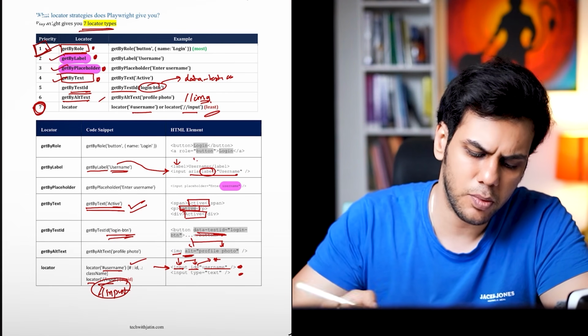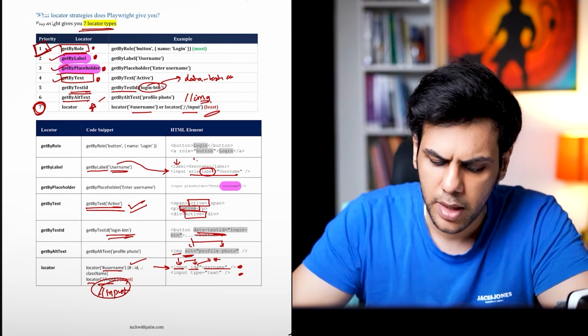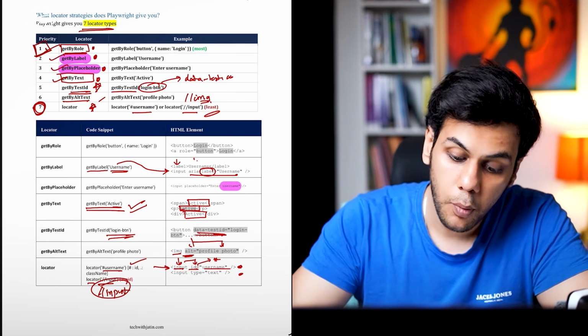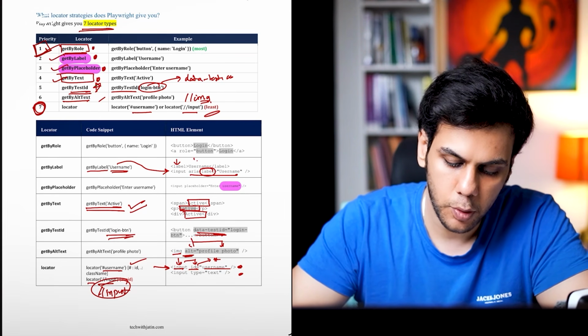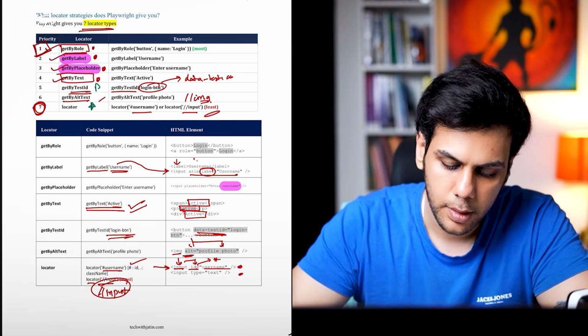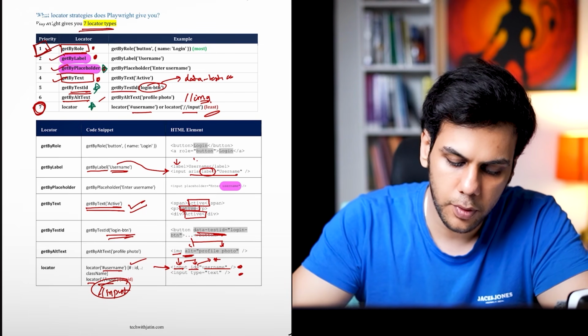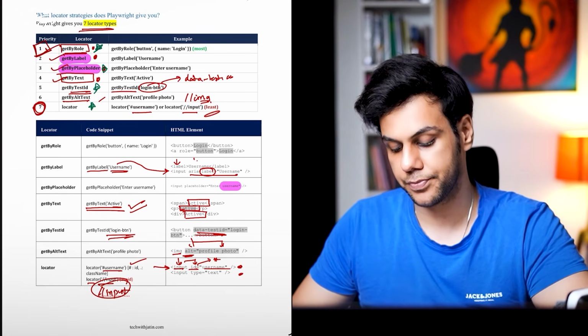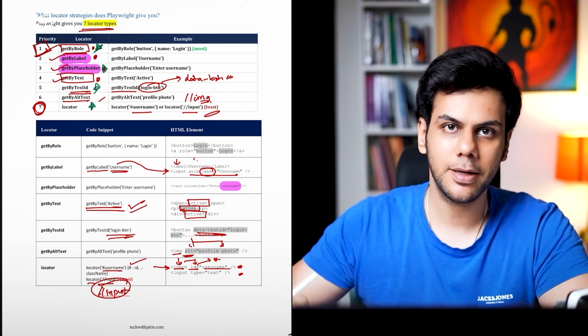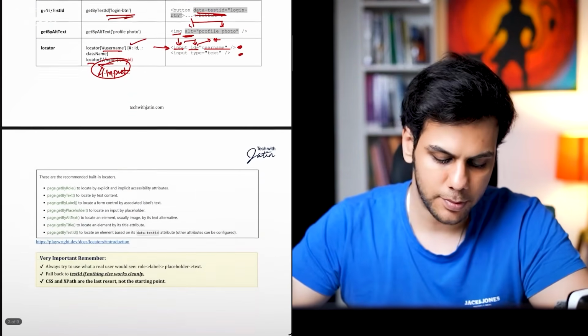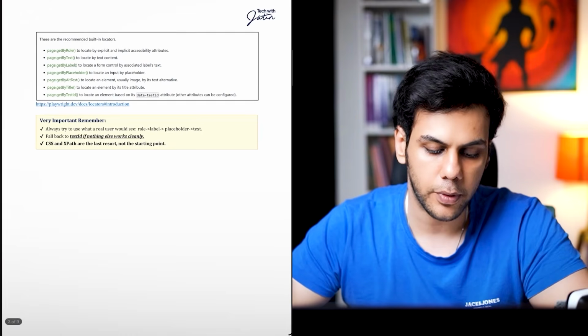So the important ones, whatever you will be using on a regular basis, we have used them. Please make sure, guys, that you are aware of all the core locators. Don't worry, we have a lot of scenarios to cover over there. Also, we'll see what all we can cover.